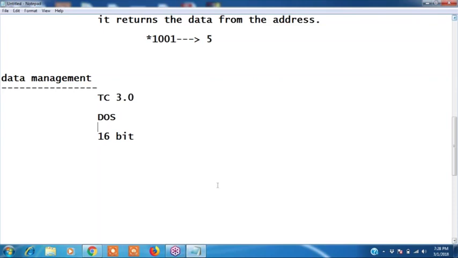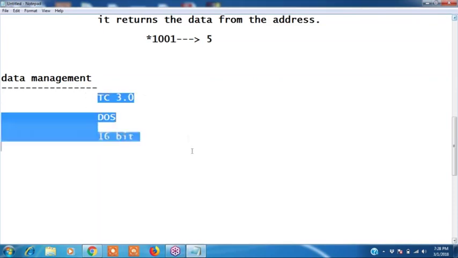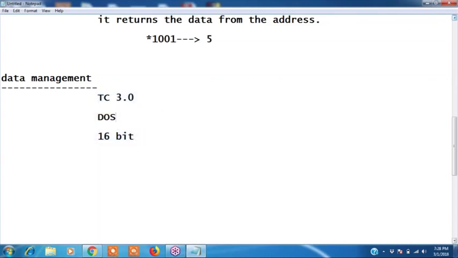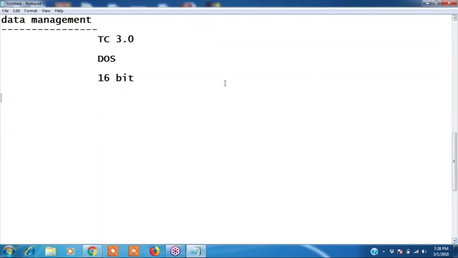Okay. When you are writing a C program, we are using that TC 3.0 version. Okay, this compiler is a 16-bit compiler. If it is a 16-bit compiler, how much memory will be allocated? I will tell you now. Right? If it is a 16-bit compiler, how much memory will be allocated?